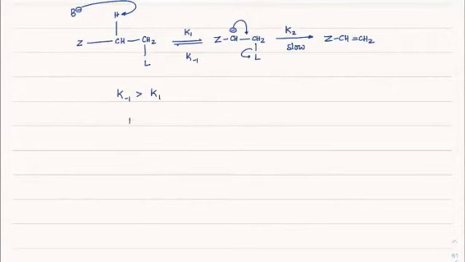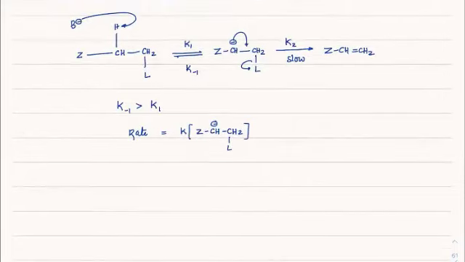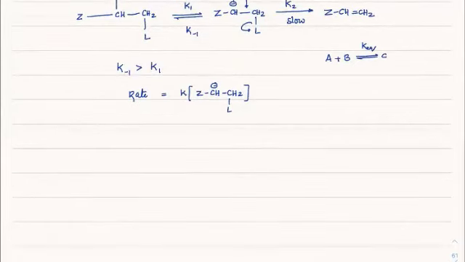Now if I have to write the rate, it would be equal to k into Z CH CH2L minus. But you will know this is in the form of A plus B in equilibrium with C with K equilibrium, and C is an intermediate which forms D, and this is the slow step.